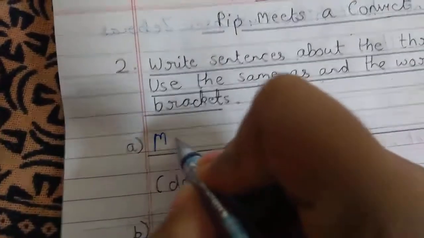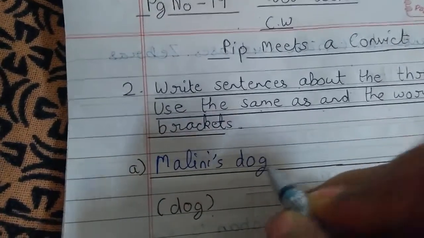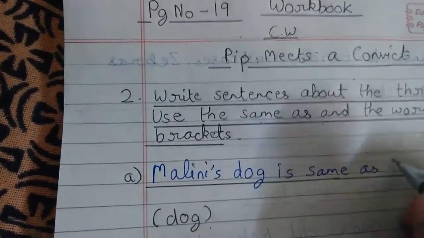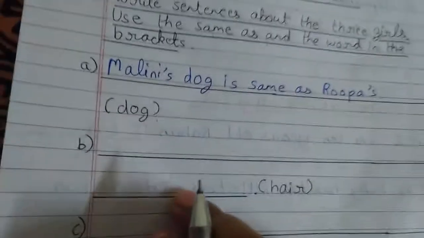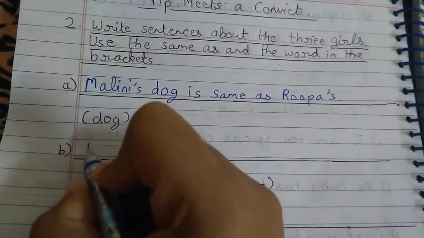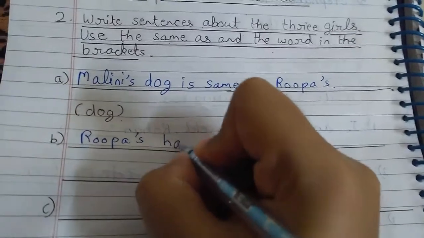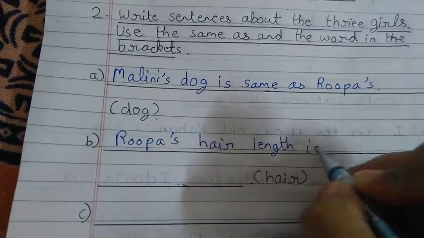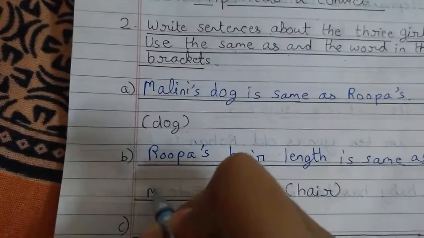So in the first sentence, we are going to write this: Malini's dog is same as Rupa's. Now, in the second one, you have to use hair. Here we write the sentence: Rupa's hair length is same as Malini's.